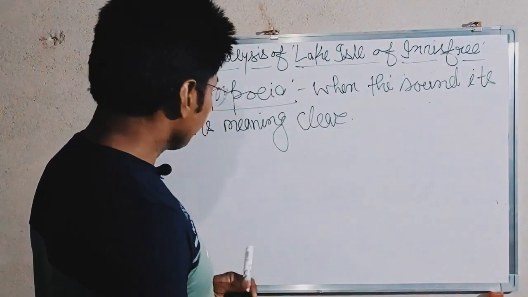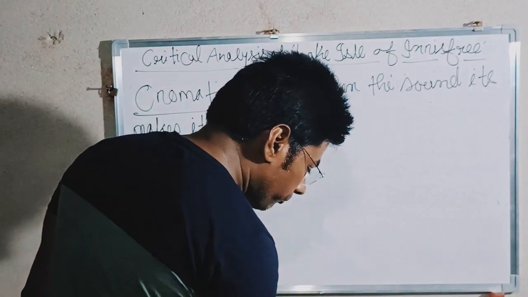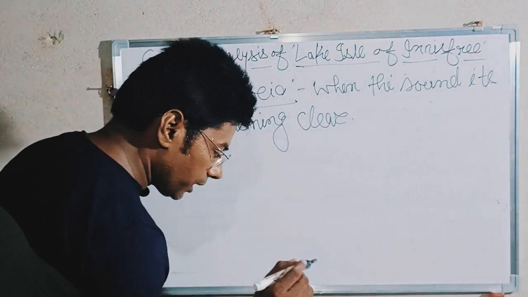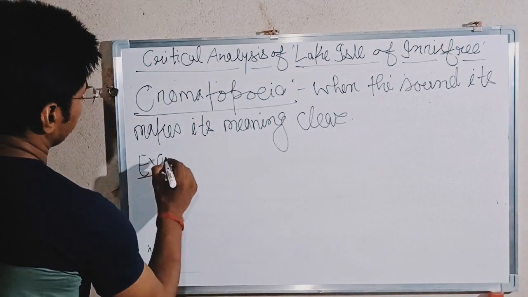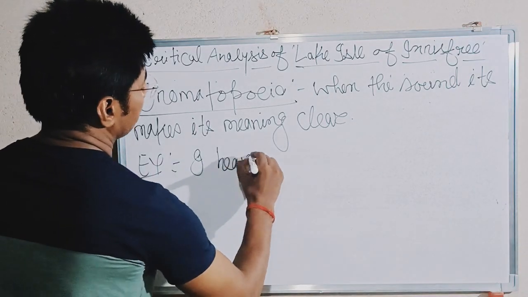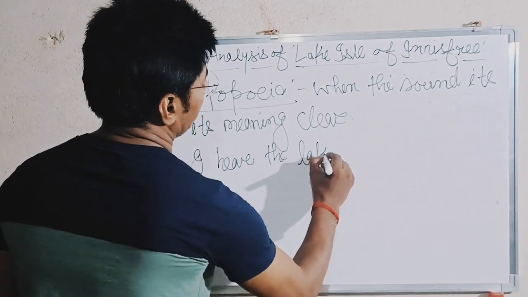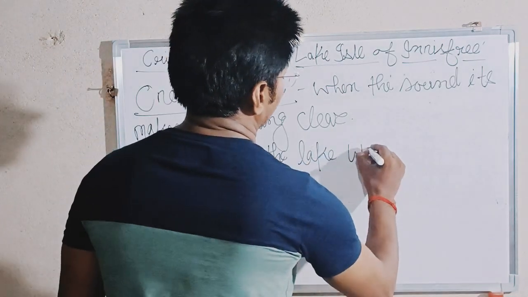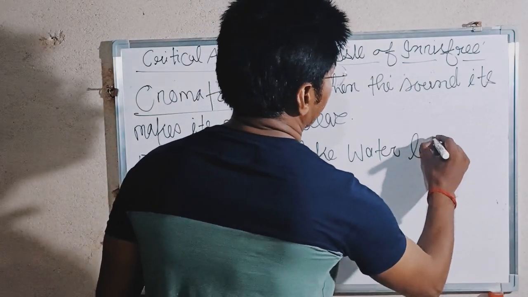See this very important and famous line of the poem. Example: I hear the lake water lapping.